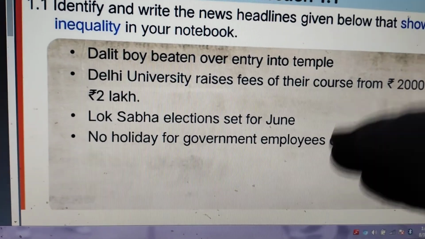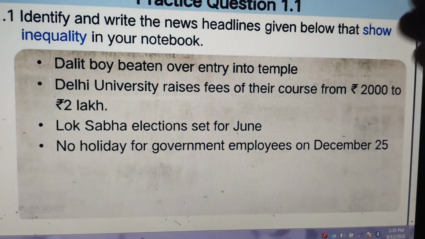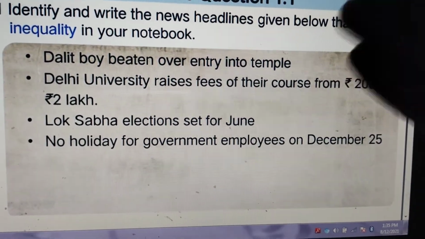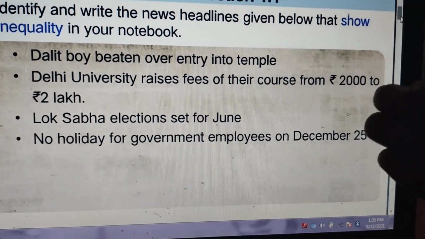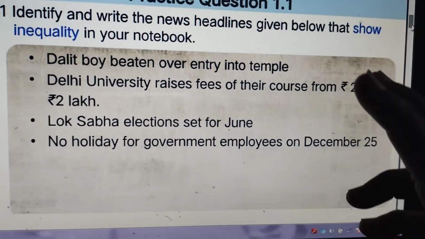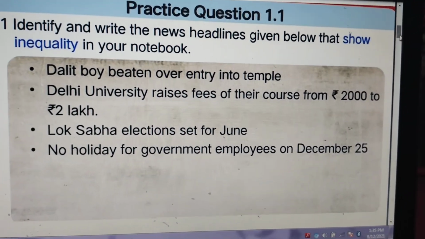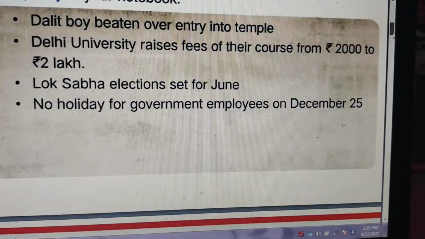So here you can see the discrimination of caste, through the background of the family and the people, and among the religion. So here you can see the inequality among the people by difference in our Indian constitution. Okay, so this should be avoided.